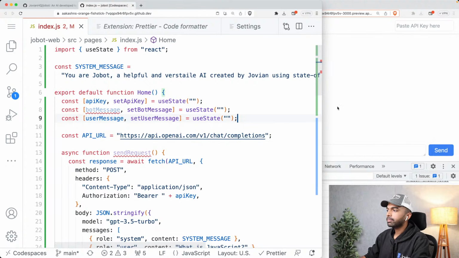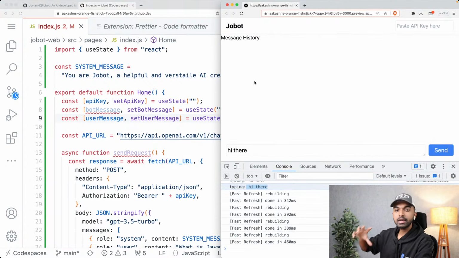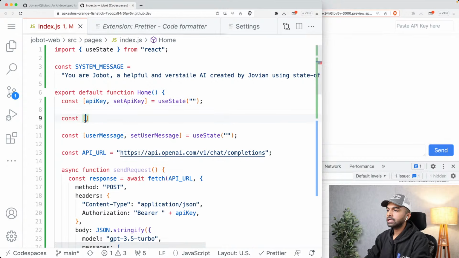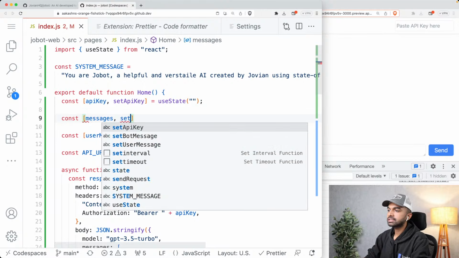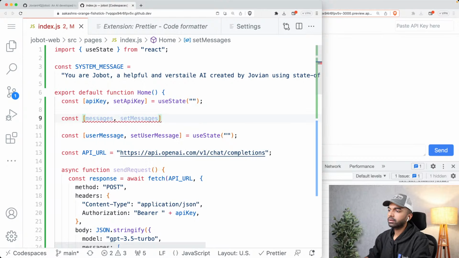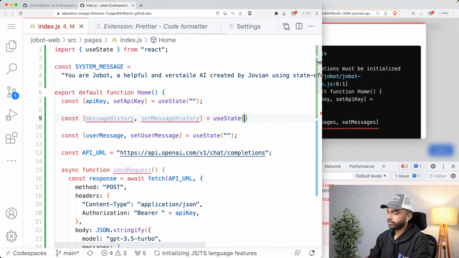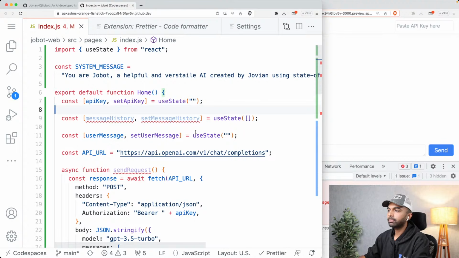All right, the next step now is to actually maintain the message history and send that entire message history to Jobot, to our ChatGPT API. So I'm going to get rid of bot message. I think that is not required anymore. And I'm going to say const messages and setMessages, or let me say messageHistory and setMessageHistory, just to be very explicit. useState empty list. So of course, this is going to be a list of messages, and by default, I want this to be the empty list.